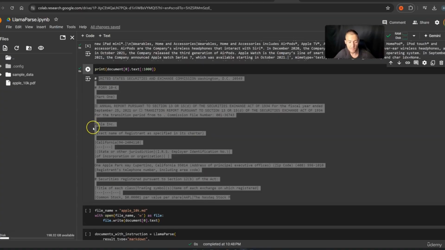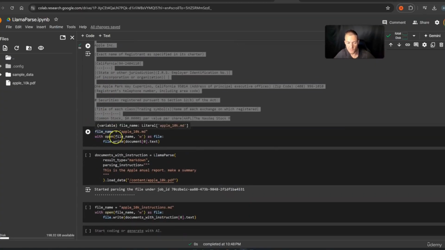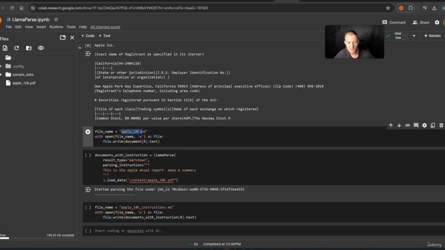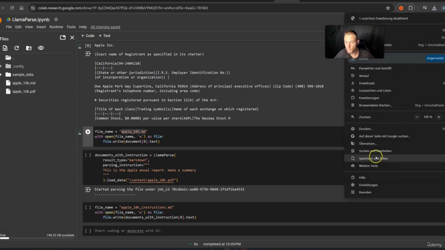And the next step is of course that we need to download this text file, and we can do that with this cell. So we download the 10K, but right now in .md, so this will be a Markdown. If you press play right here on this cell, this will appear right here. If it does not appear immediately, just press the refresh button, and then you have it. So the PDF, this is the normal PDF, and then we have also the Markdown, and I want to download these. So we press download, everything will be downloaded on my PC.